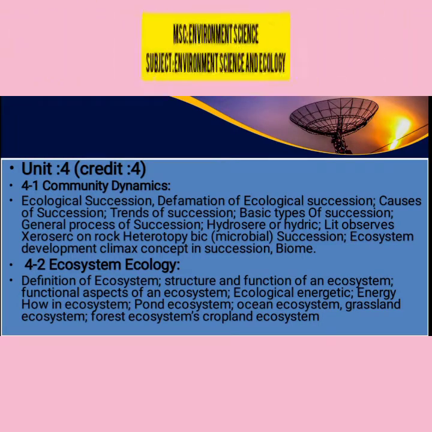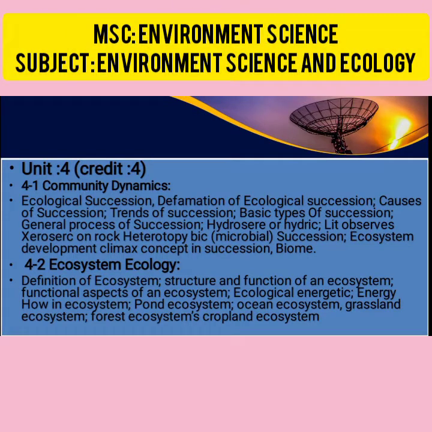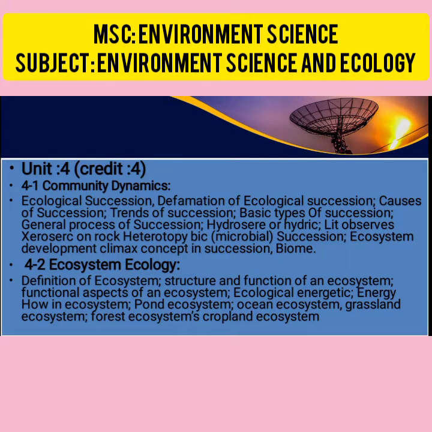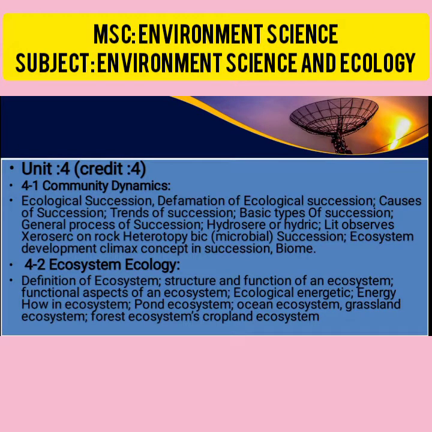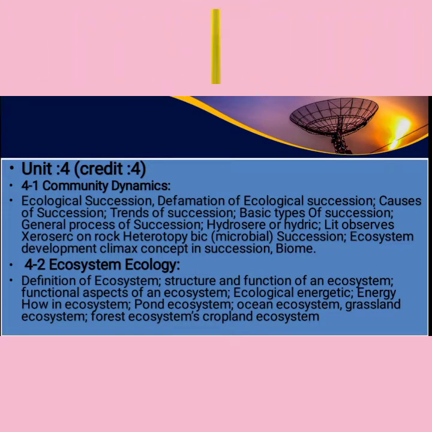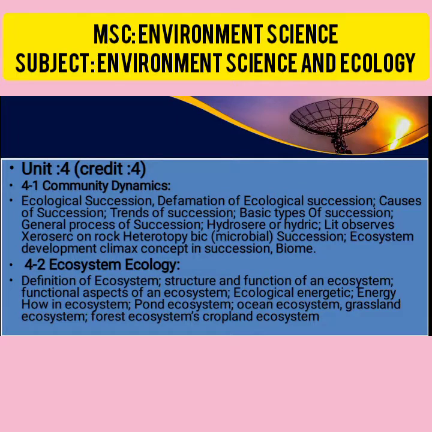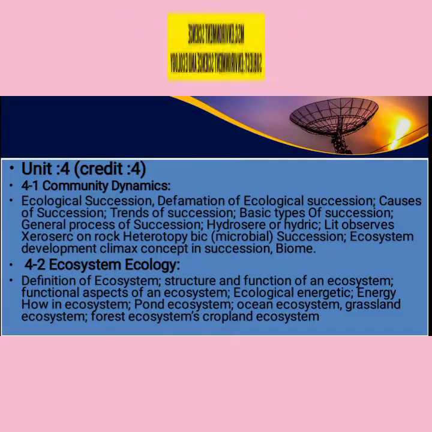Then ecosystem ecology: definition of ecosystem, structure and function of ecosystem, functional aspects of ecosystem, ecological energy flow or ecological energetics, how energy flows in an ecosystem, pond ecosystem, ocean ecosystem, grassland ecosystem, forest ecosystem and cropland ecosystem. We are going to see these in chapter number 2 of unit 4.